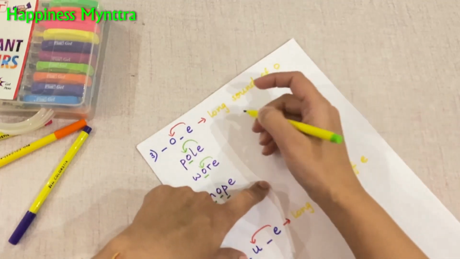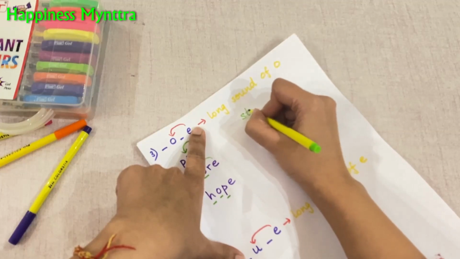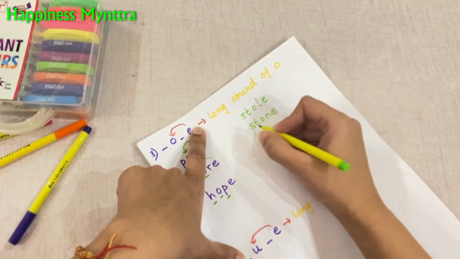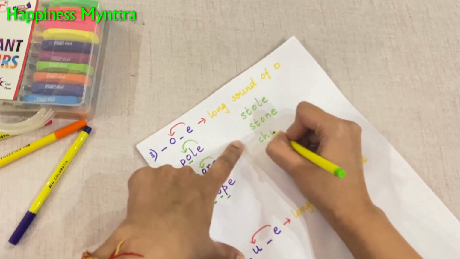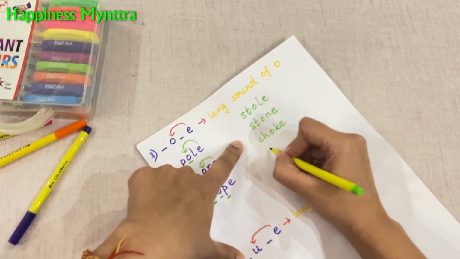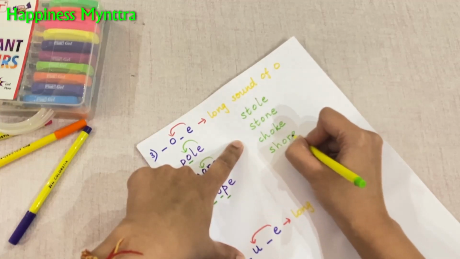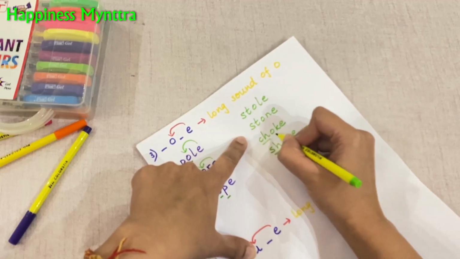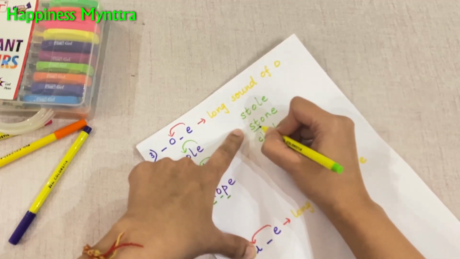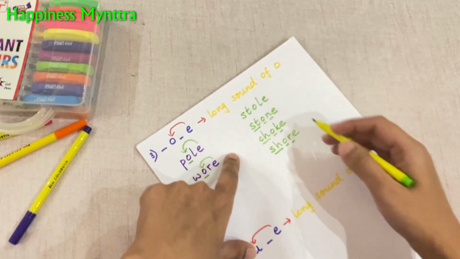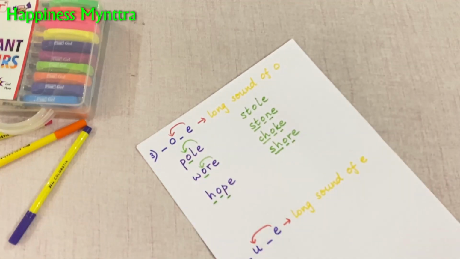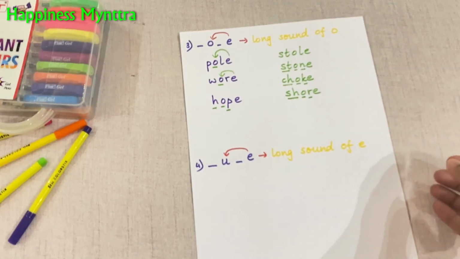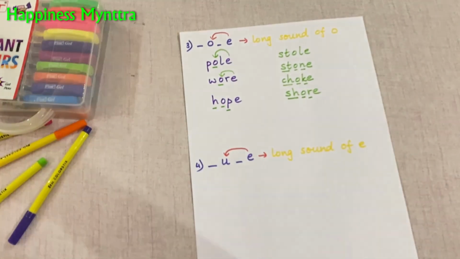After that, we have longer words like stole, stone, choke, shore, a seashore. So, choke, and so on. The list is actually endless, but this is just representative to help you to understand what kind of words use these sounds.